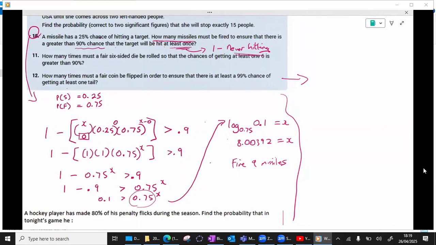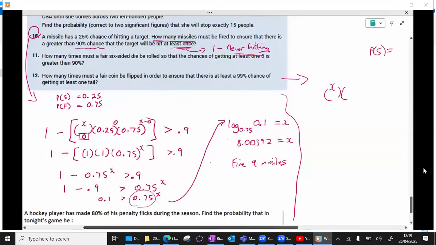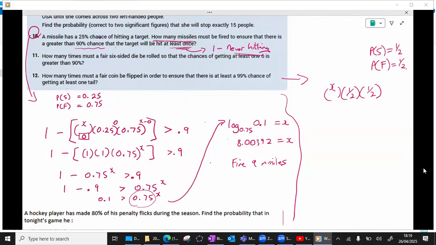Now, this is a very similar type question. So how many times do we flip the coin? So again, this is going to be an X situation. X choose something. Now, success is getting a tail this time. So the probability of success is a half. In other words, getting a tail. And failure, not getting a tail, which really means getting a head, but anyway, not getting a tail is also a half. Now, how do we know what number to put here? Well, it's a similar kind of situation.